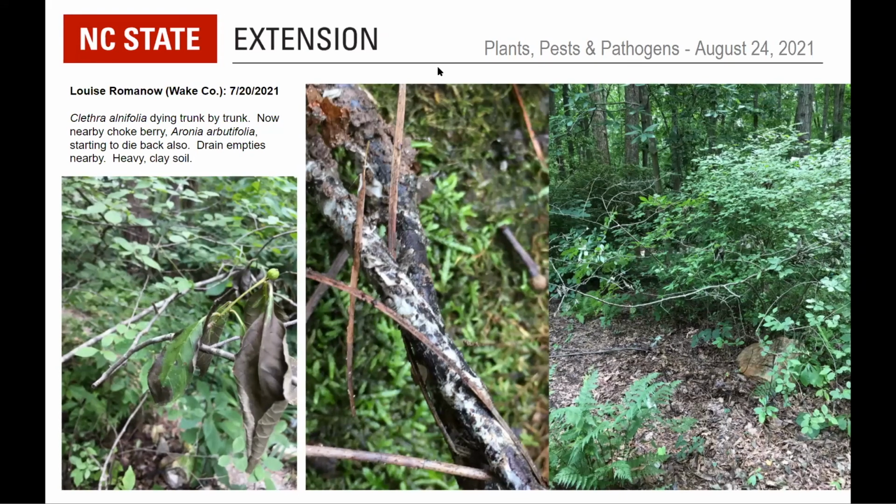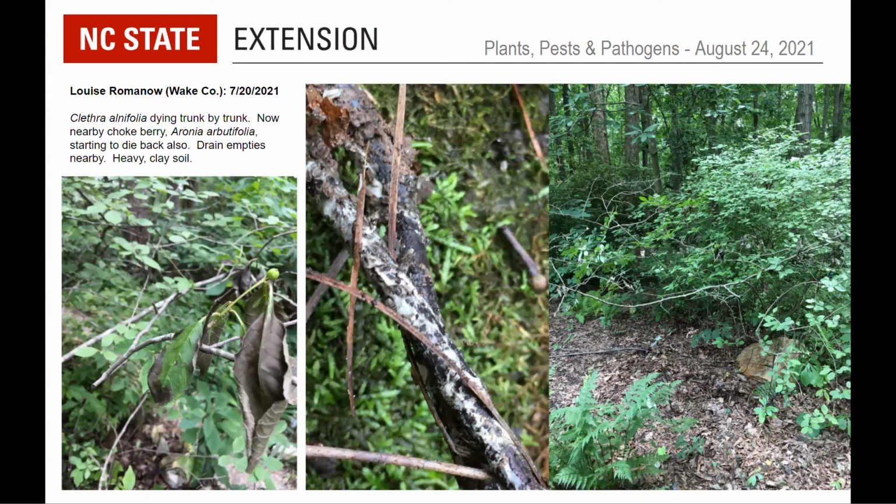So these pictures were submitted by Louise Romanoff, and I don't see her on the Zoom meeting here today to dialogue, but these are ones where I really don't know what is going on. It may be a common problem between the plants here in this low area, some kind of a root issue going on. I'm curious as to whether the picture in the center is showing a frothy fermented type of material coming out of the stem, or what's the texture of that?